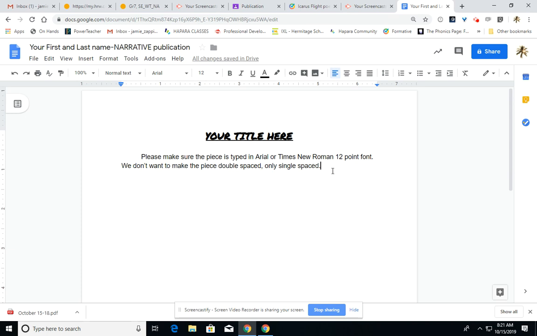And then for every paragraph, you press enter. Do not put an extra space between paragraphs. Make sure that they are just standard paragraph format. And as you change paragraphs, no extra space is needed there. I do want an extra space here. And then when you finish typing, I do want you to put an extra space between where your essay ends and where your name begins.